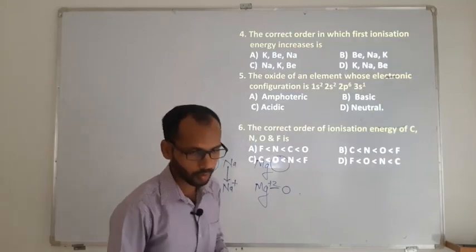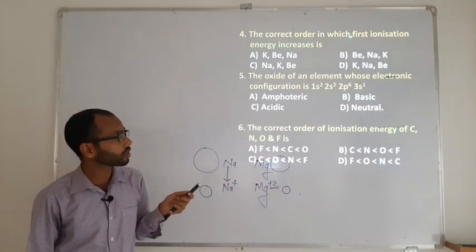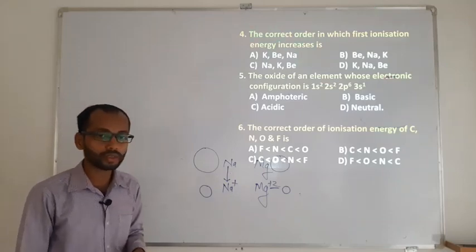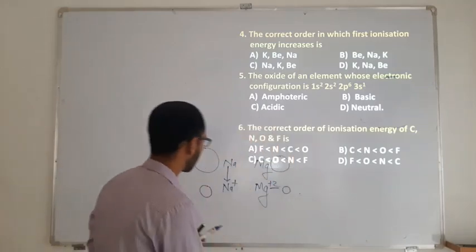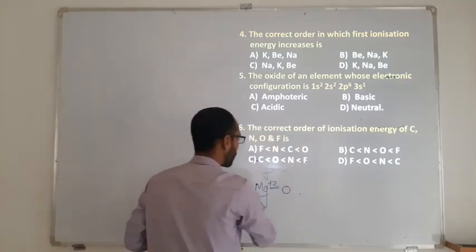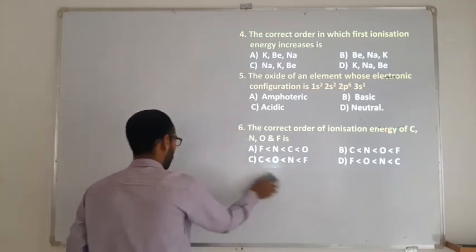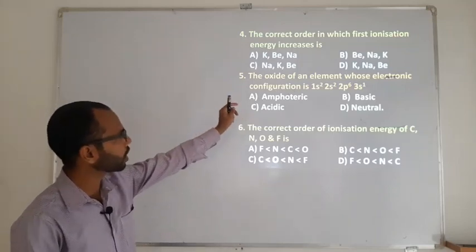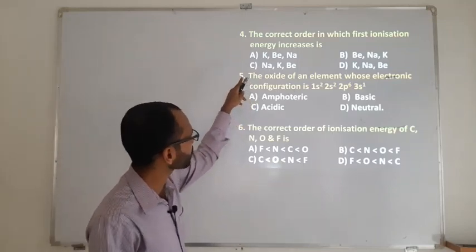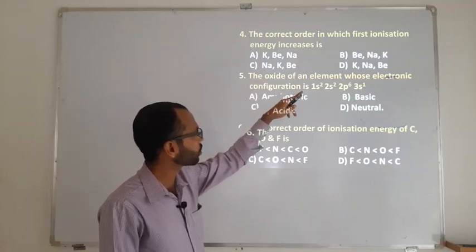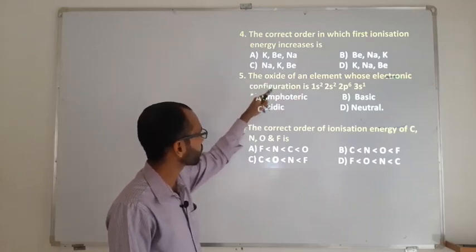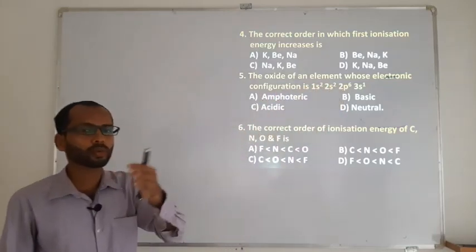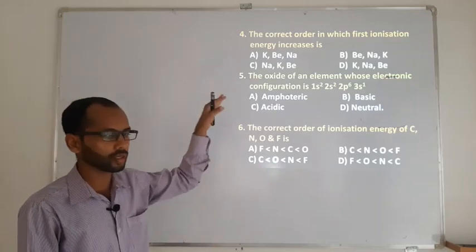Now the next question: the correct order in which first ionization energy increases. You need to see which of the given elements has the highest ionization energy. The elements in the options are almost the same: potassium, beryllium, sodium, in different orders. The elements are not different; only their positions in the options differ, whereas the three elements are common in all the options.